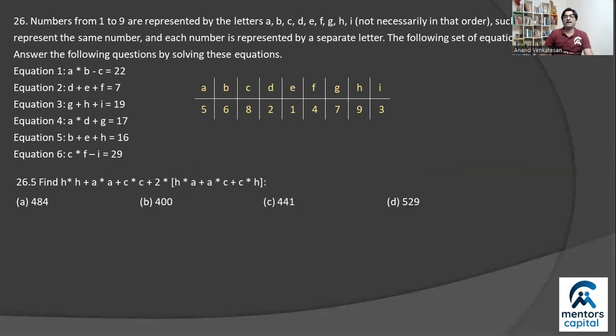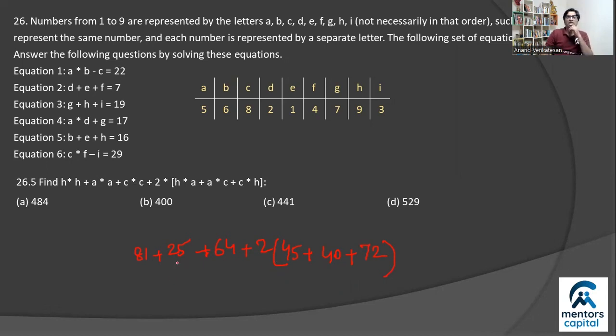The last question, find H square plus A square. H square is 81 plus A square is 25 plus C square, that's 64, plus 2 into HA, that's 9 5s are 45, plus AC, that's 5 8s are 40, plus CH, that's 8 into 9, that's 72.